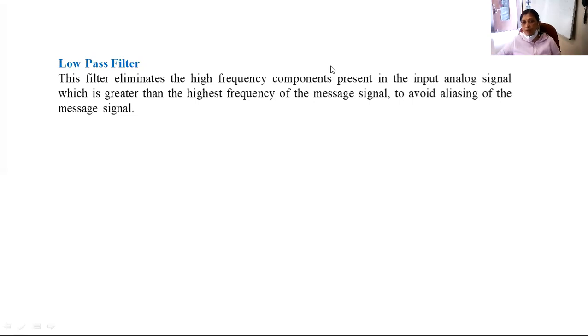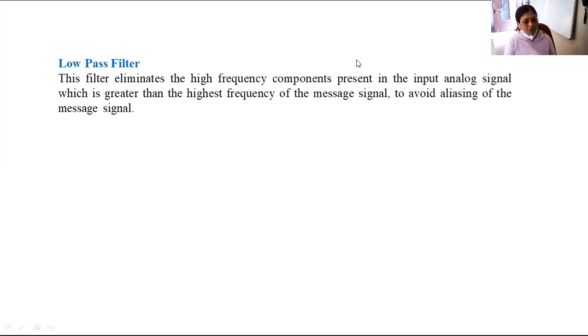So the first thing done in the pulse code modulation technique is that the high frequency noise signal is removed. By removing this high frequency noise, the aliasing effect is avoided, which would have been present in the signal if higher frequencies were present at the input or in the information.